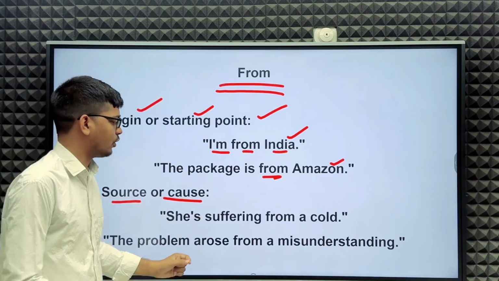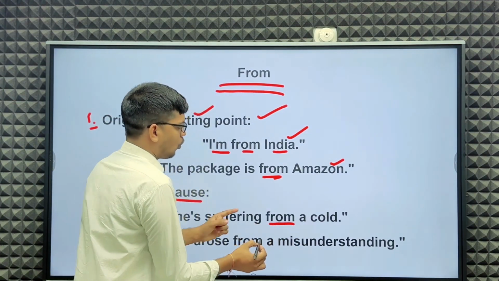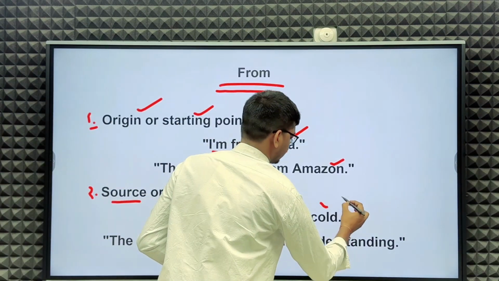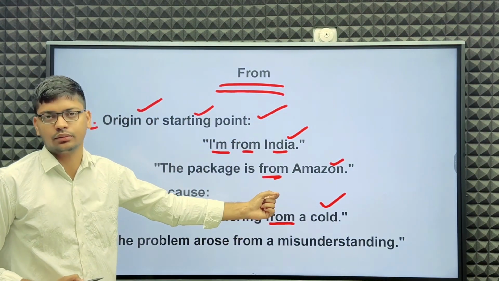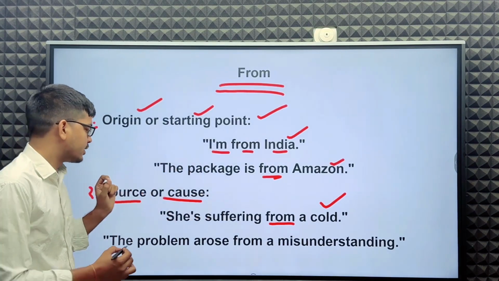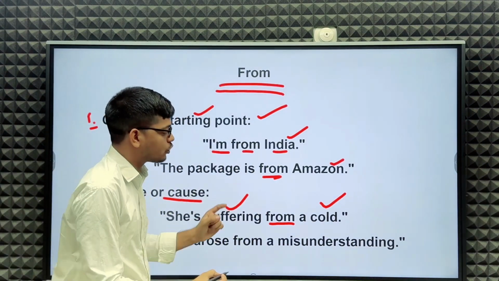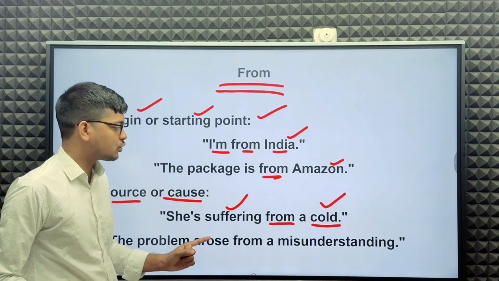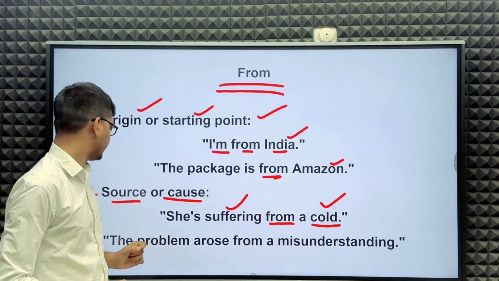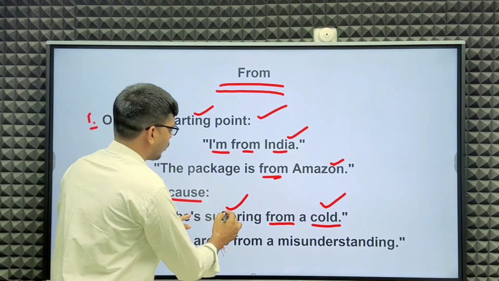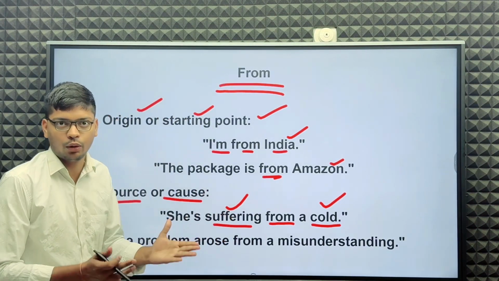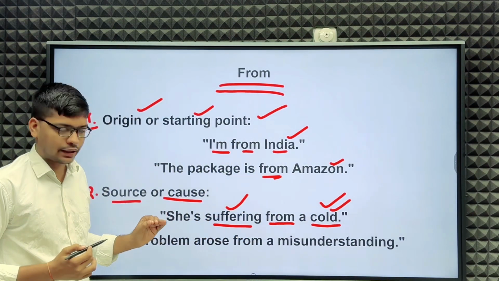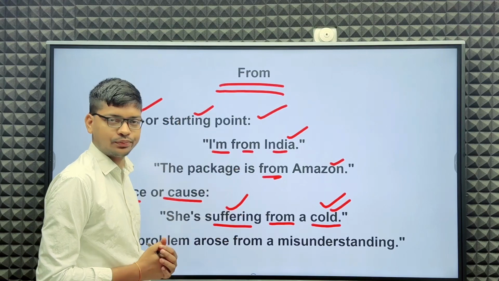Cold is a reason here, a cause, because she is suffering because of the cold. What is the suffering source here? The suffering source is cold. So we have to use from.